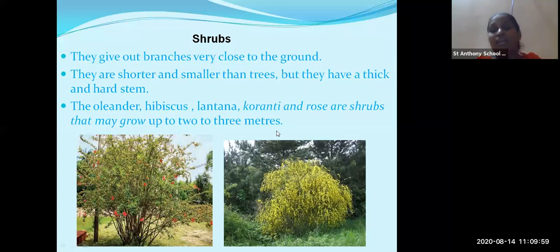Now which plants come under these shrubs? Rose, hibiscus, oleander, lantana, coreanthi. These are the shrubs that come in this group. What is the height of these shrubs? The height is 2 to 3 meters. They do not grow as tall as trees. So this is the difference between trees and shrubs. If any differentiation is asked, you are supposed to describe it like this. I hope this topic is clear. So the next slide.